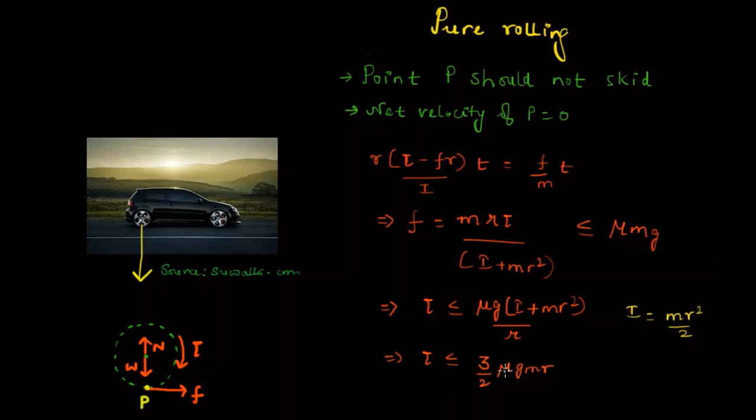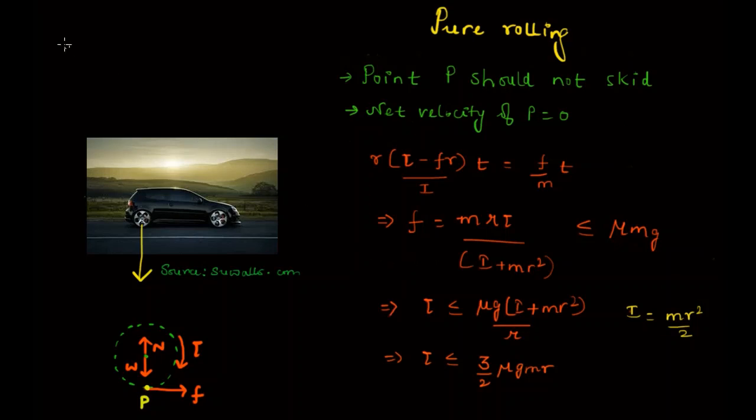Another thing to note is that this maximum torque depends, of course, on the mass of the vehicle, radius, g, but also on mu, the friction. So if the friction between the road and the tire is high, you would be able to apply a higher torque such that the vehicle does not skid. But in the muddy area, the friction is very low, right? Because friction is low, the maximum value of the torque is less, and so the threshold is less. So easily the maximum torque you apply becomes more than the threshold, and your vehicle starts to skid.